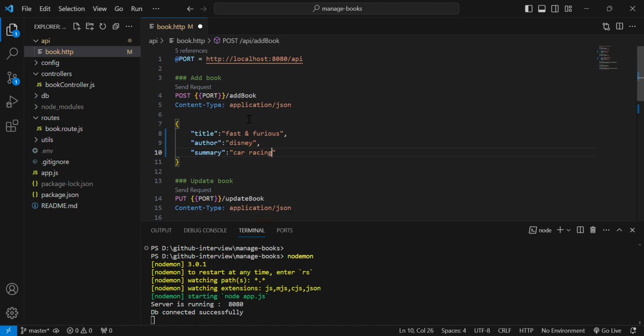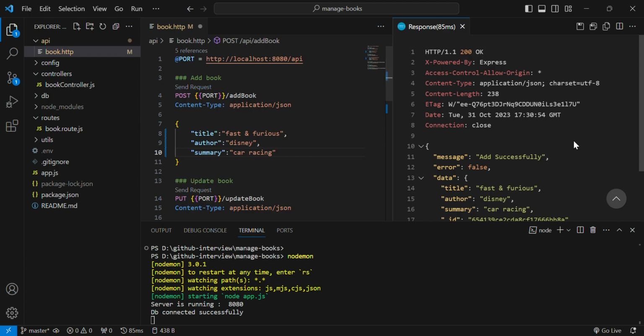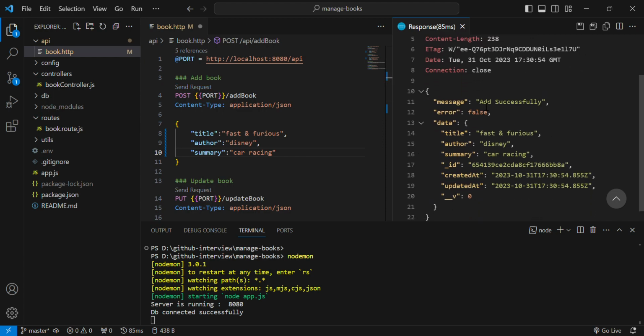So when I call the API, it gives that it was added successfully, and error is false, and it gives the data which we fed into the DB.